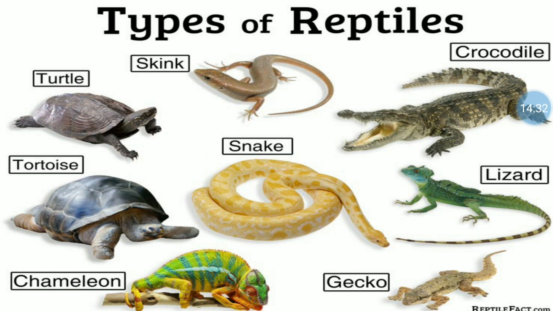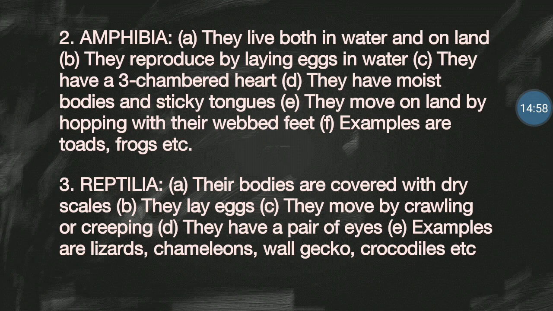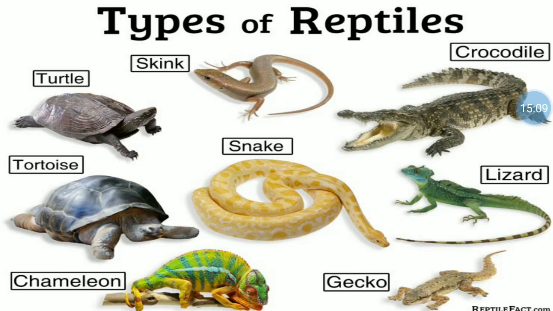Crocodile is a reptile, but the only exception is that it lives in water. Is that clear? Most reptiles live on land. The few exceptions are the crocodiles and sometimes the turtles, right? Is that clear? Good. So these are the examples of reptiles. Then I said they have a pair of eyes, of course. Examples are the lizards, the chameleons, the wall gecko, the crocodiles. I've shown you in this image here, right?